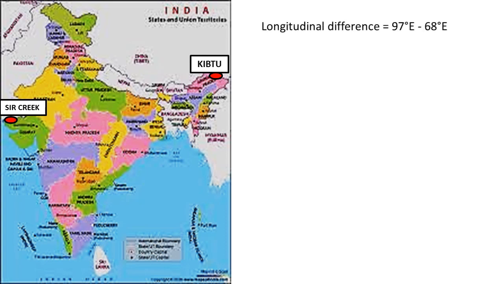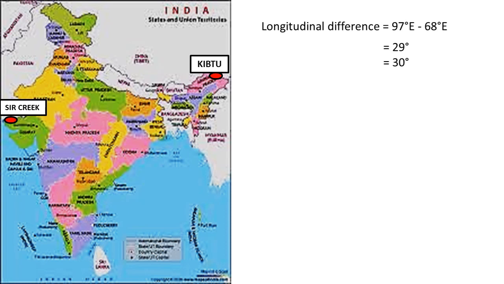We have learned that the westernmost state of India is Sir Creek in Gujarat and the easternmost state is Kibithu in Arunachal Pradesh. So, the longitudinal difference between these places is 97 degrees east minus 68 degrees east, that is 29 degrees. Rounding this, we get 30 degrees.